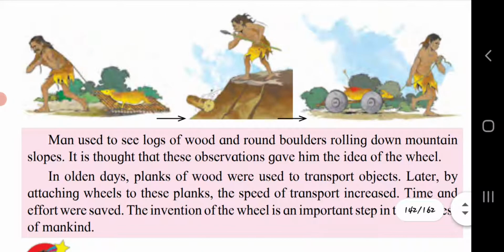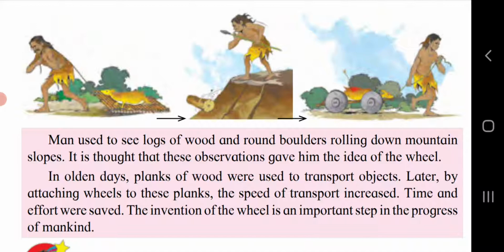Again three pictures are given. You can observe. Man used to see logs of wood and round boulders rolling down mountain slopes. These observations gave him the idea of the wheel. In olden days, planks of wood were used to transport objects. Later, by attaching wheels to these planks, the speed of transport increased. Time and effort were saved.